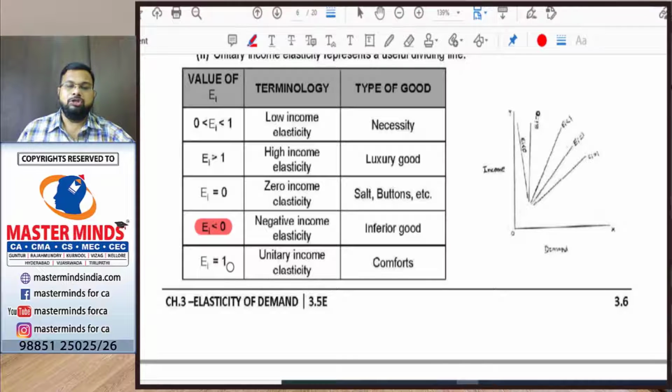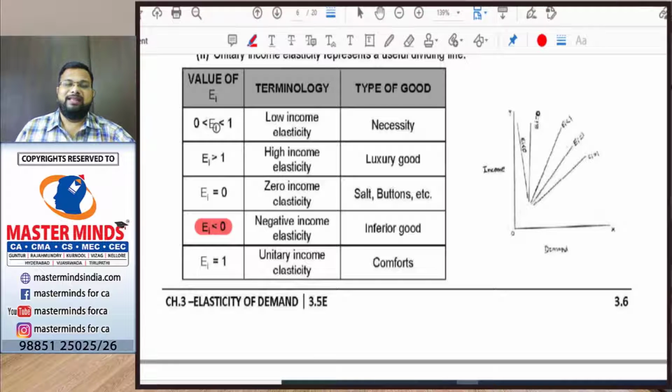As we have negative values as well as positive values in income elasticity, there is no scope of ignoring the negative sign. We have to consider the negative sign also. We can't ignore it. When the relationship between income and demand is negative, the income elasticity will be less than 0. That is called negative income elasticity, and the type of good is inferior goods. So generally, inferior goods have negative income elasticity.